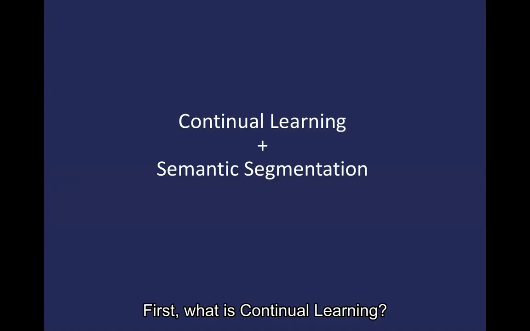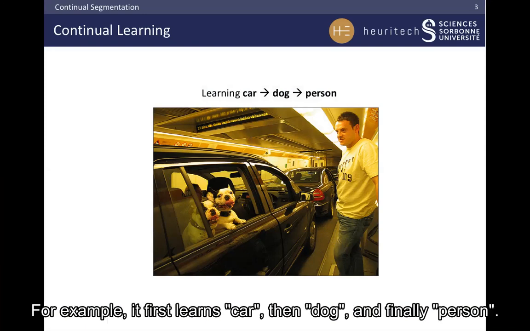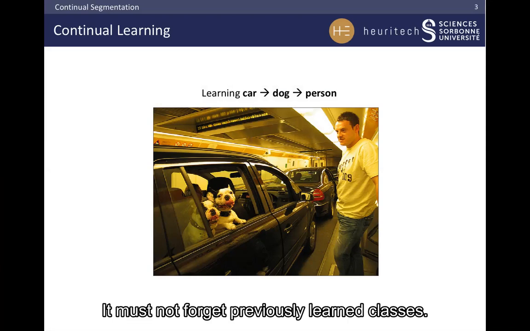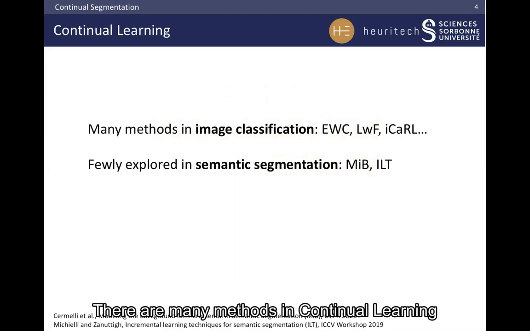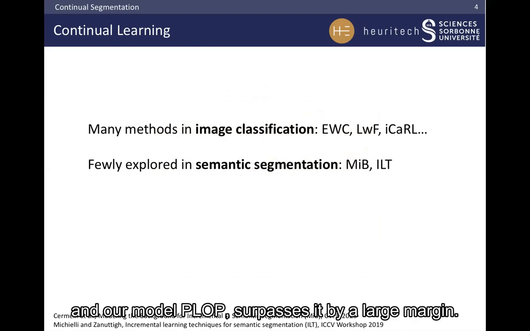First, what is continual learning? In continual learning, a model learns classes incrementally. For example, it learns first car, then dog, and finally person. However, it must not forget previously learned classes. There are many methods of continual learning in image classification, but it has not been fully explored in semantic segmentation. MiB was the latest state of the art, and our model, PLOP, surpassed it by a large margin.